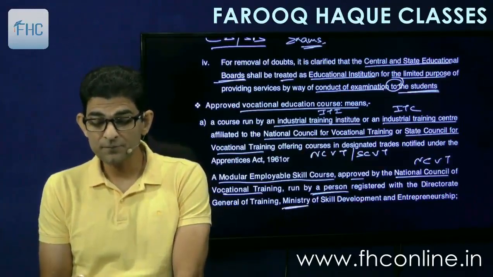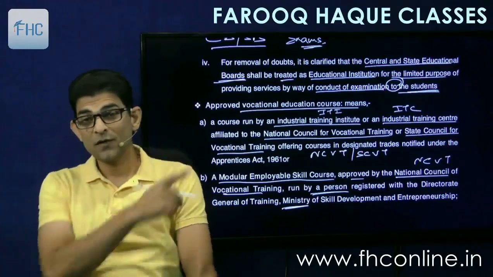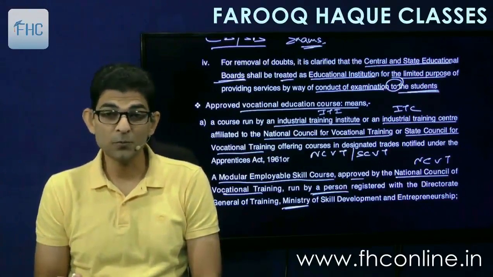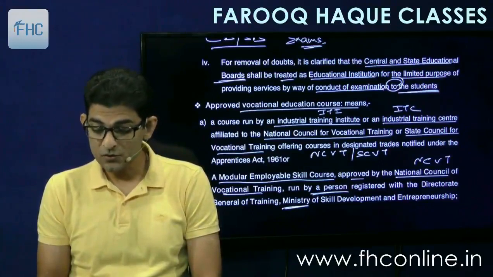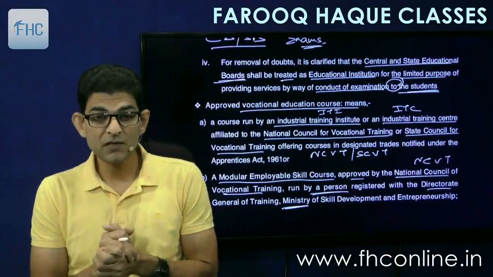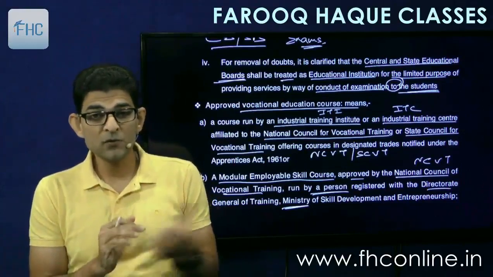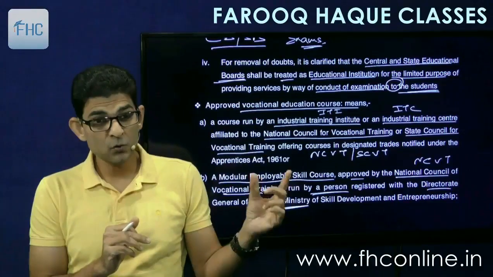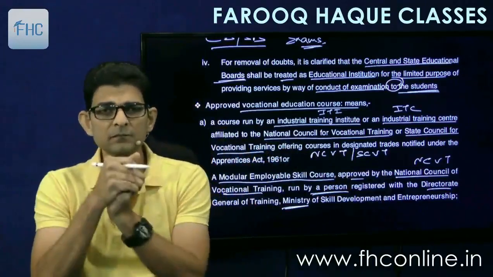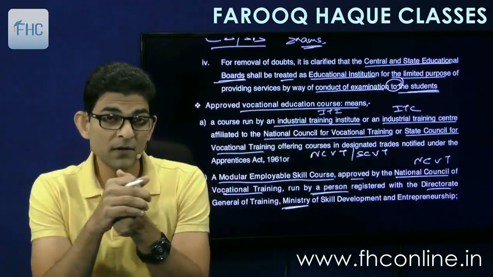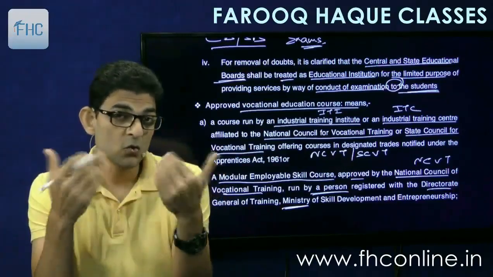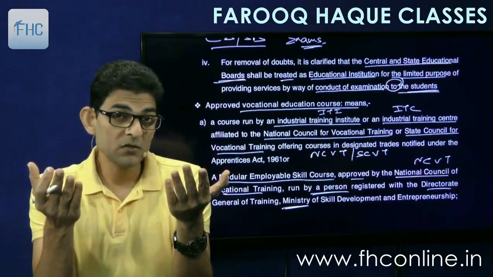So there is this ministry, and if you want to start your own academy here, you can do it. First you get registered with Ministry of Skill Development and Entrepreneurship. So you get registered yourself with the DGT, Director General of Training in the Ministry of Skill Development and Entrepreneurship, and then you can start your courses. So the courses will be as approved by NCVT. NCVT has got its whole list of courses which you can start. So you can start any one of them or more of them, but the requirement is you are registered with DGT. If you do that, then your courses will become exempt from GST.